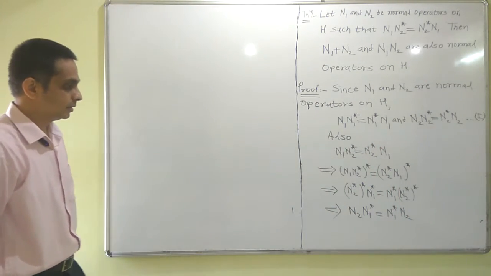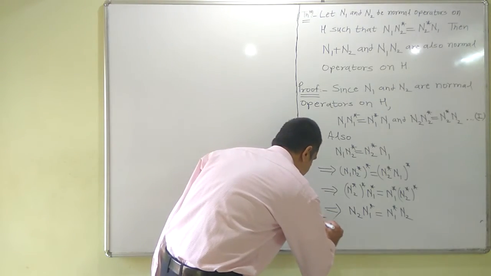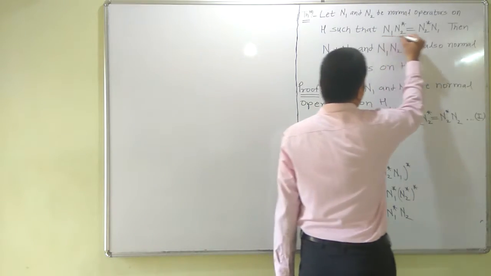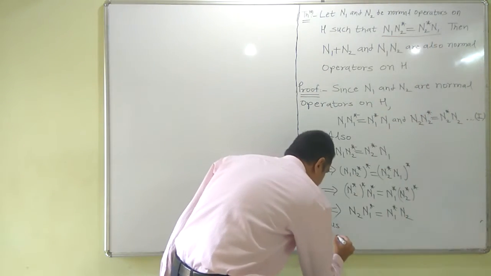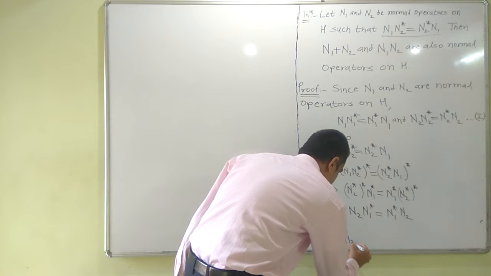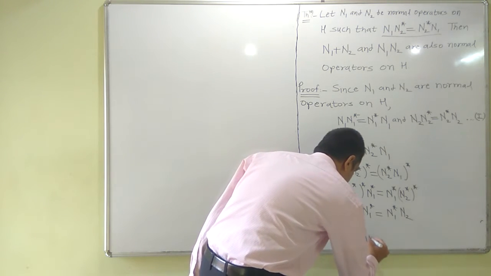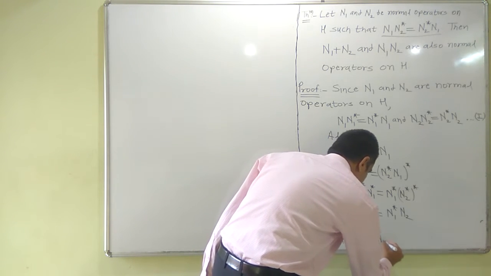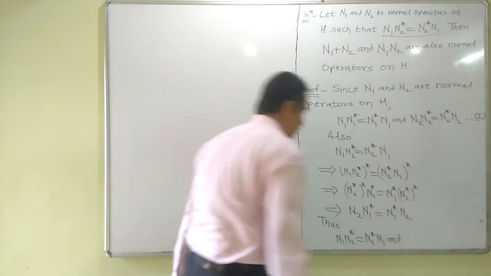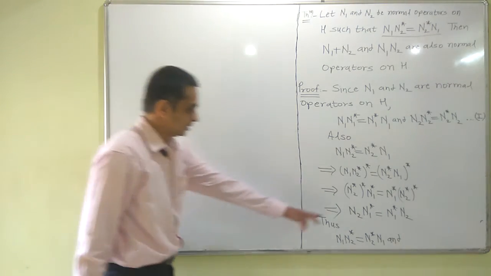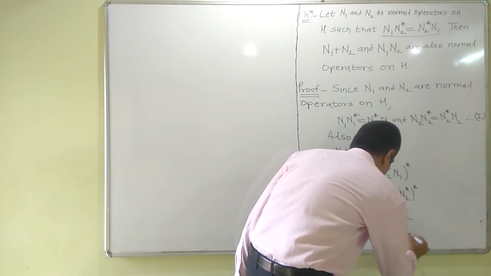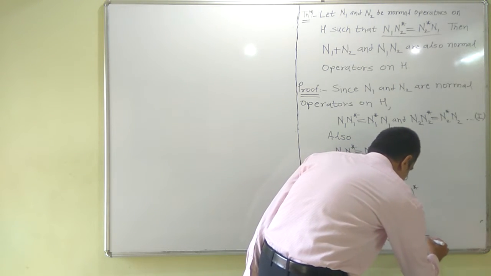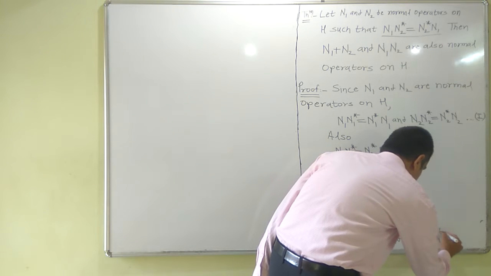Thus, we have the given result that n1 n2 star equals n2 star n1, and we have obtained this result as well: n2 n1 star equals n1 star n2.